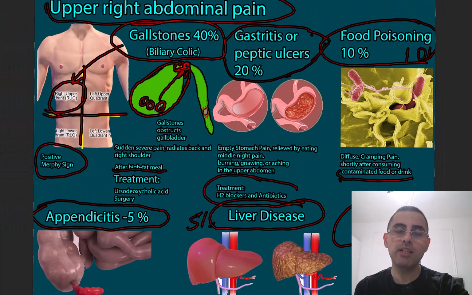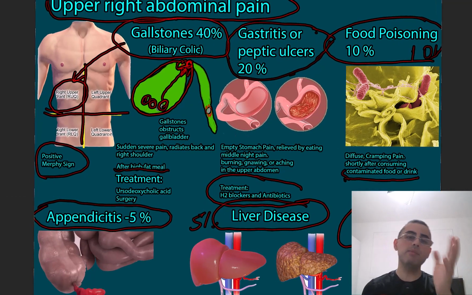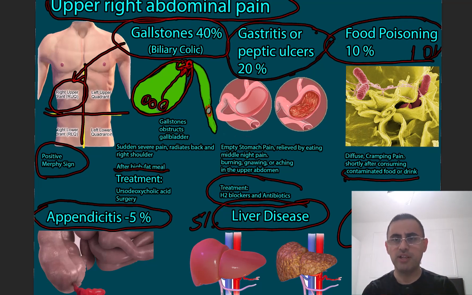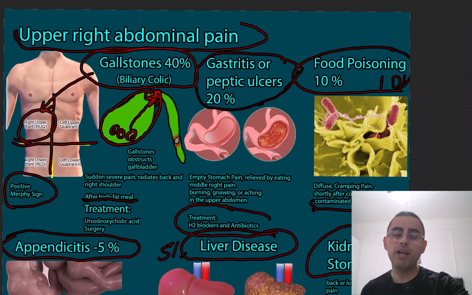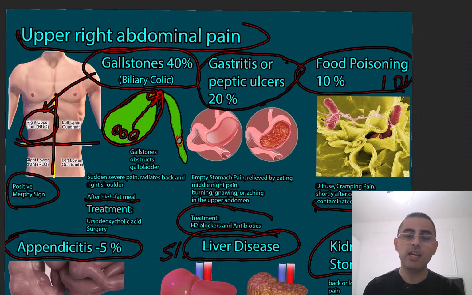So now to summarize. First, when a patient comes with upper right abdominal pain, we think about gallstones and biliary colic. Then gastritis or peptic ulcer, food poisoning, appendicitis, liver disease, kidney disease, and gastrointestinal cancers. Those are the most common causes. Of course, IBS and inflammatory bowel disease also can cause right abdominal pain, but this pain is usually in the lower part. That's all I wanted to say.